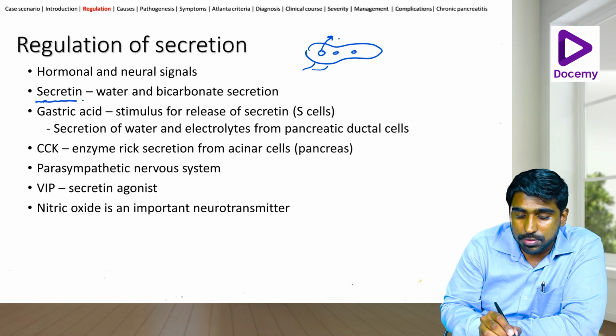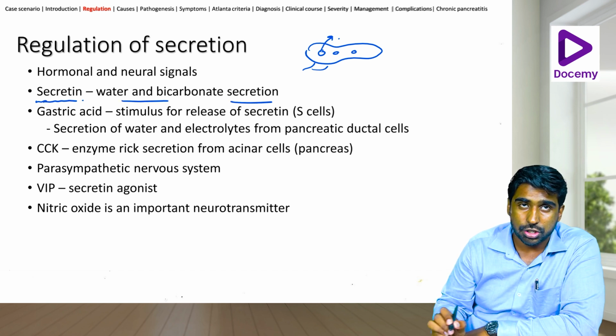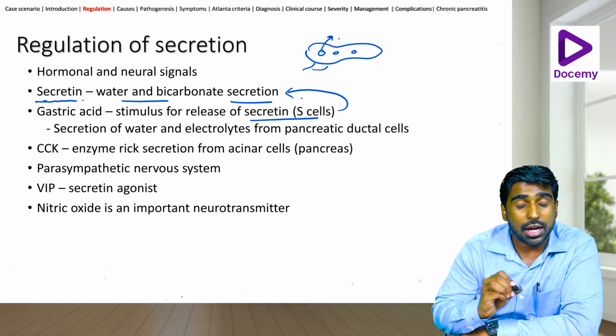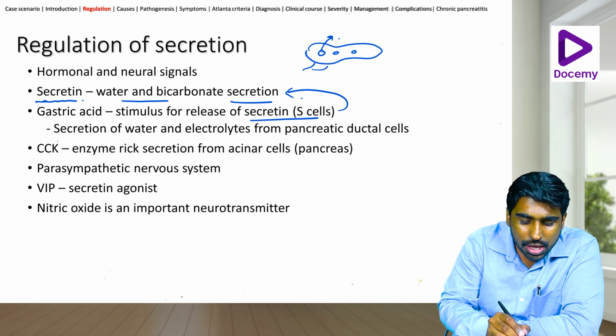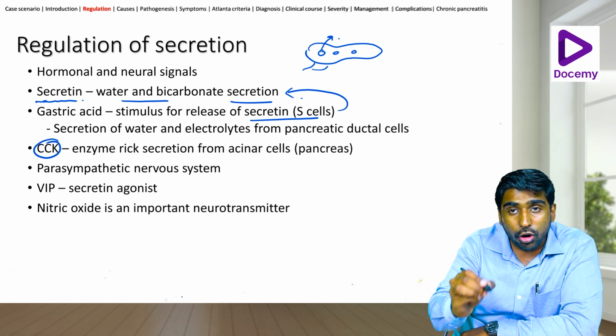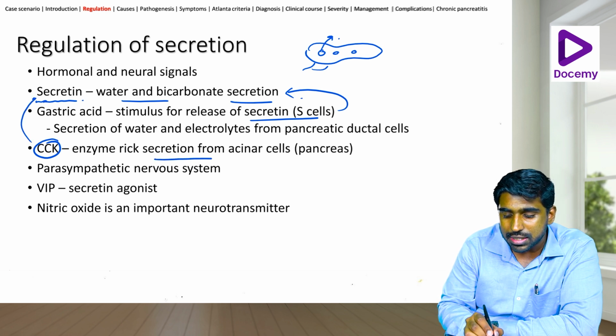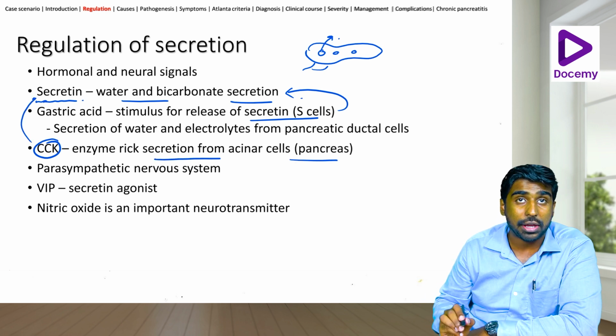Secretin helps in water and bicarbonate secretion. Gastric acid itself stimulates the release of secretin, which in turn helps in water and bicarbonate secretion. The third hormone, cholecystokinin, augments the action of secretin as well as itself increases the secretion from acinar cells of the pancreas.